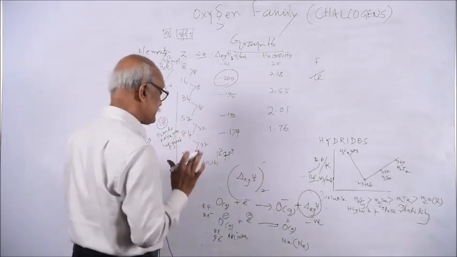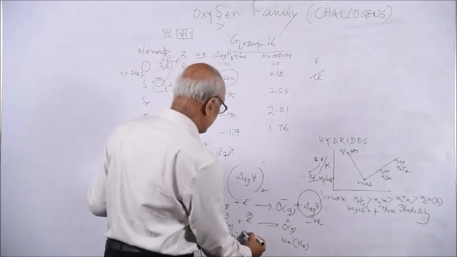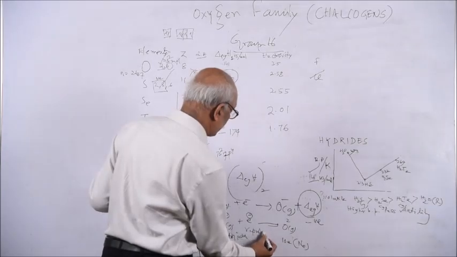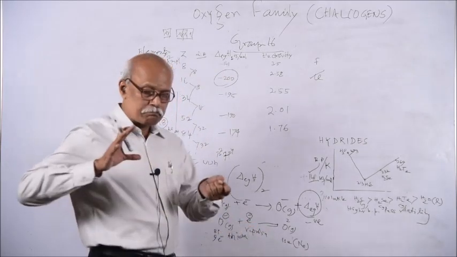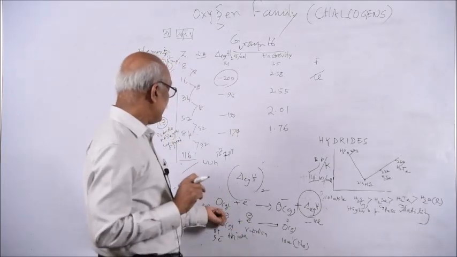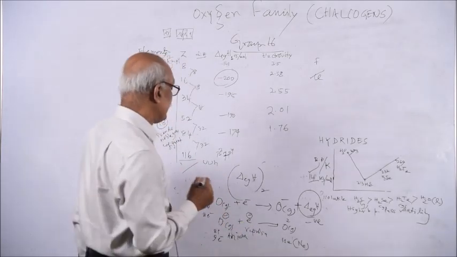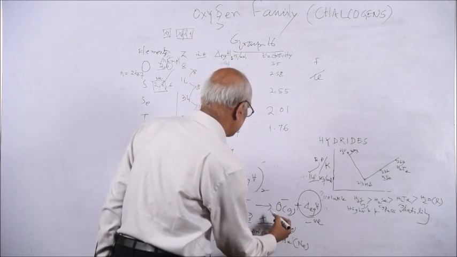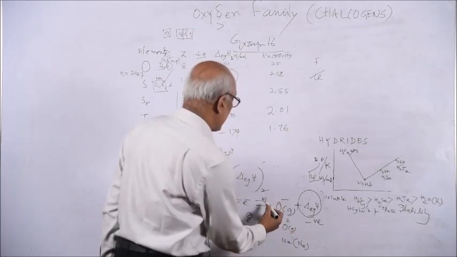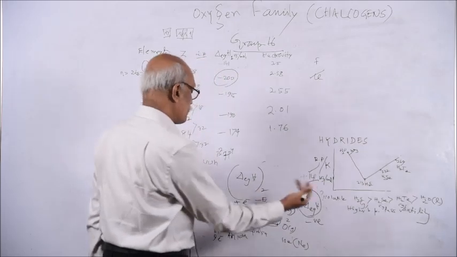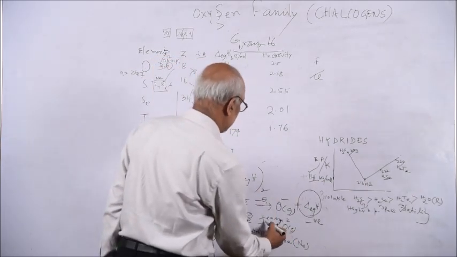But what happens, you see, this is minus, this is minus, this is repulsion. So against the repulsive force, you are forcing the electron to be inside this oxygen vicinity. So we have to give energy. Here energy is given out, here energy is needed.